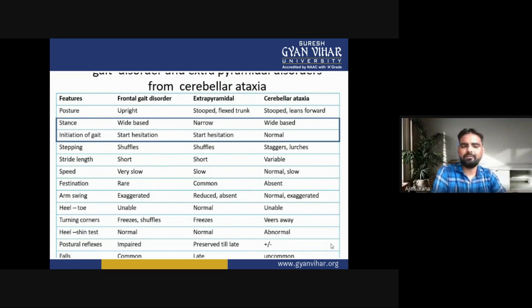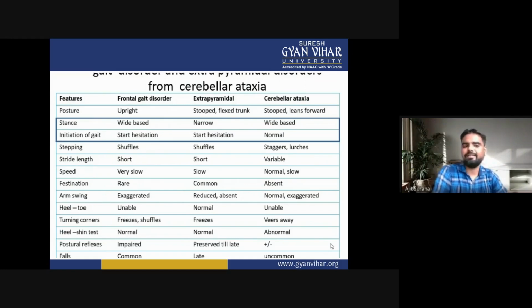Now the stepping. In frontal gait disorder, the stepping is shuffling. In extrapyramidal, the patient may also shuffle, the same as in frontal gait disorder. In cerebral ataxia, the patient staggers or lurches while stepping.